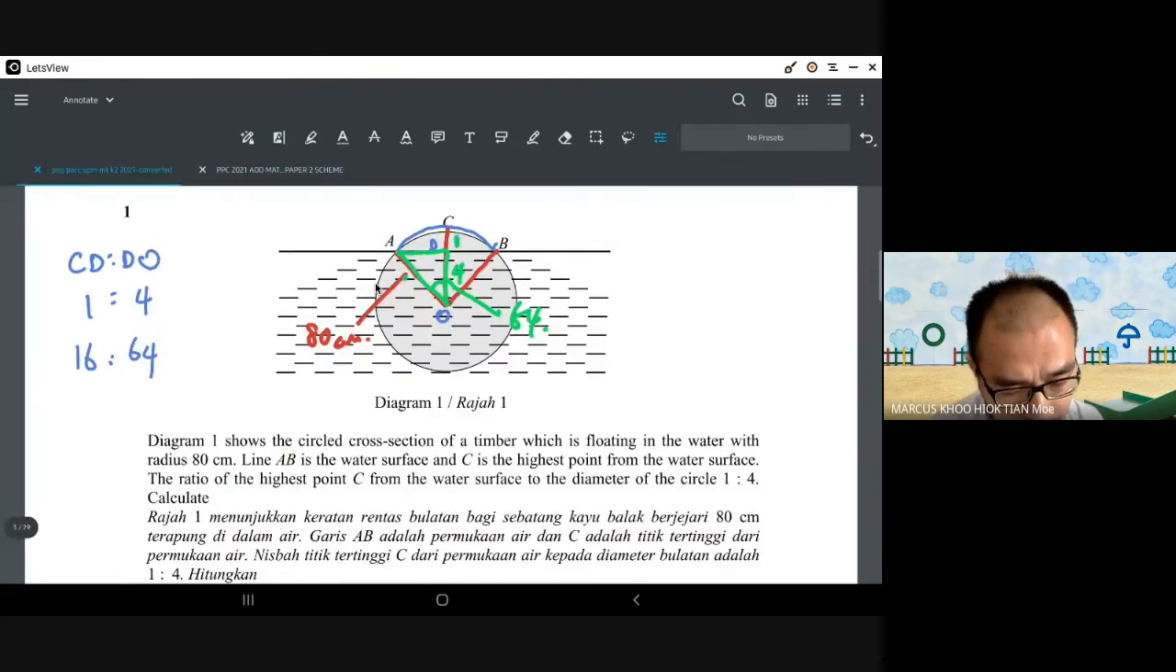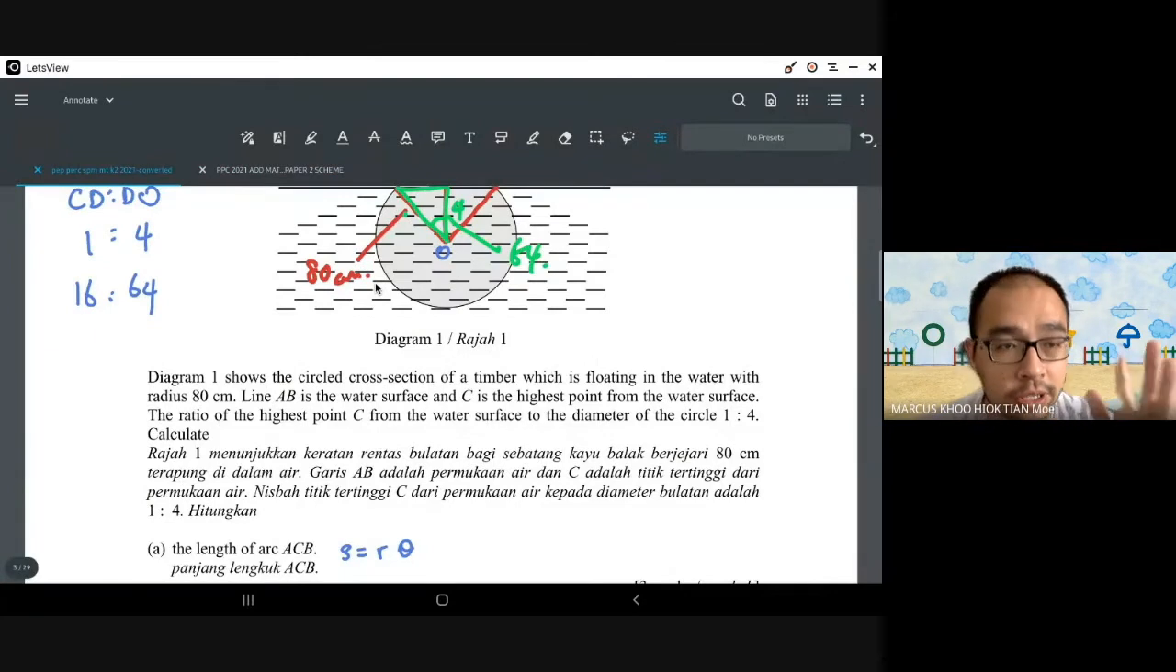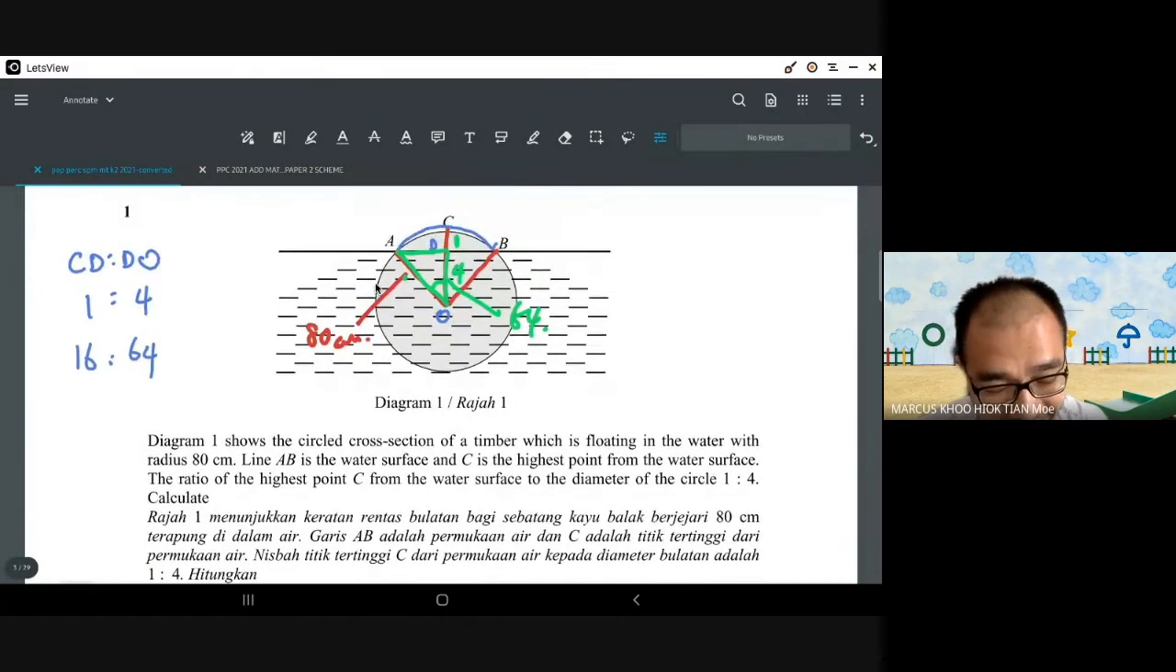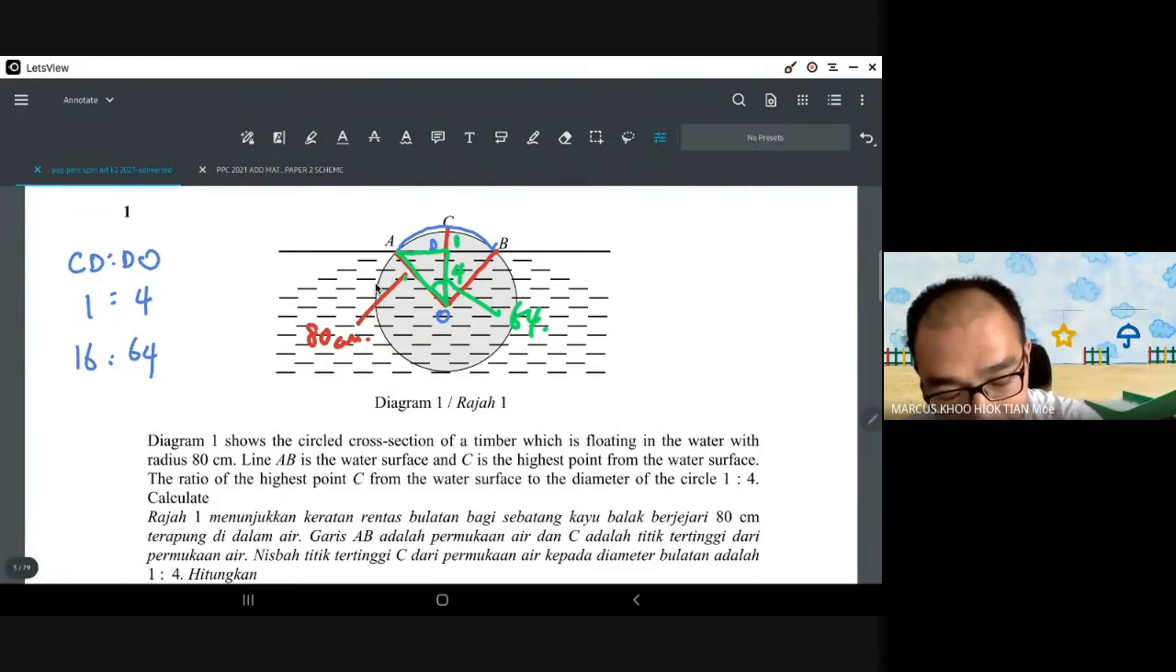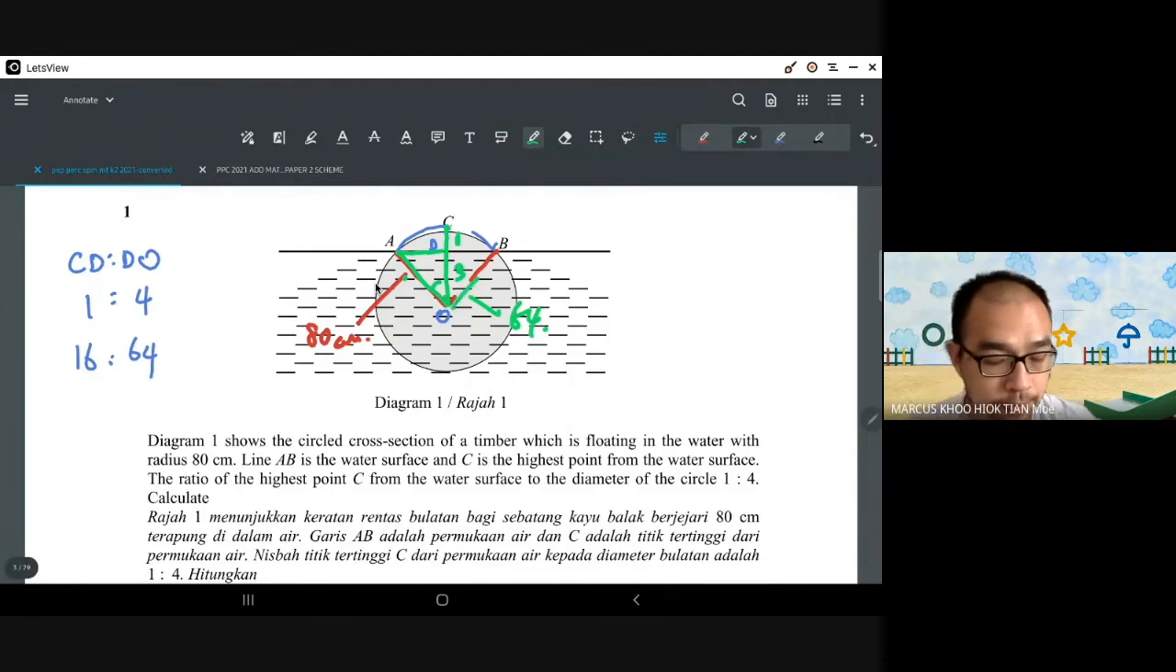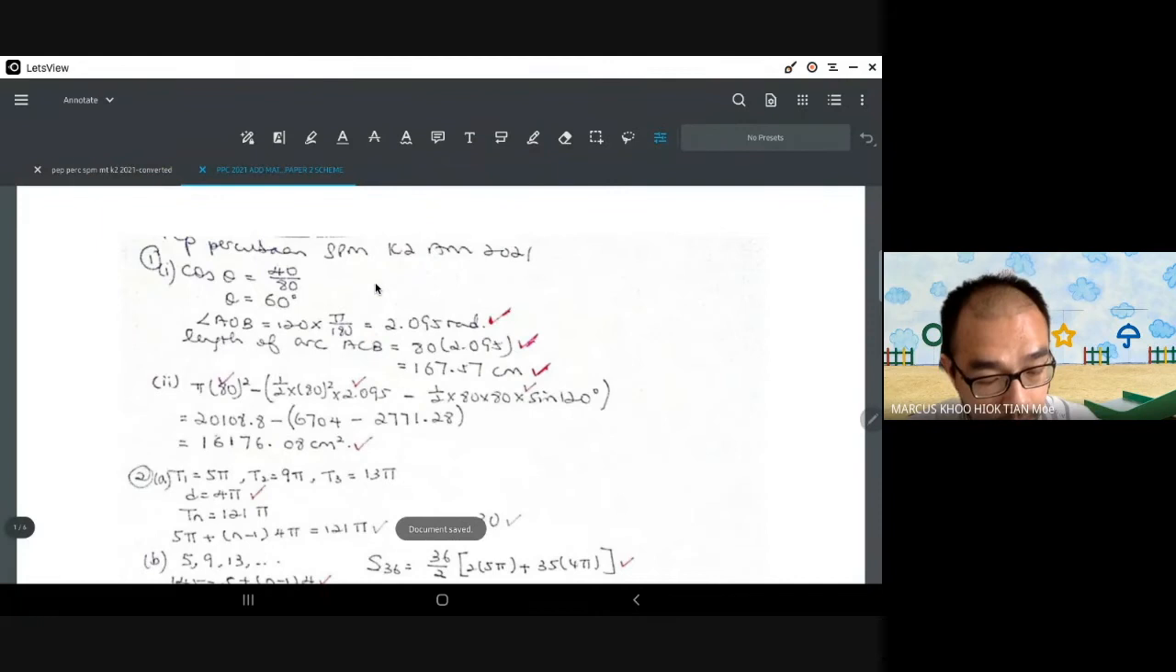Hold on. Oh, sorry, my mistake. 1 to 4, the whole thing is 4. Sorry, my bad. The whole thing is 4. So the whole thing is 4, this is 1, so this is 3. It still doesn't really help me though.